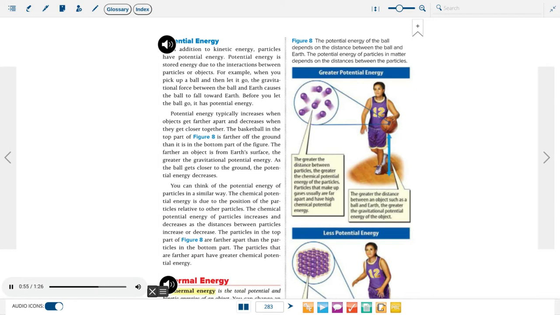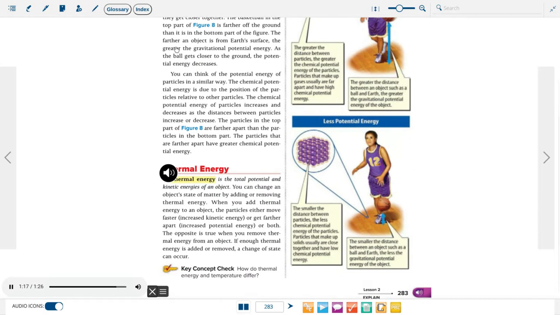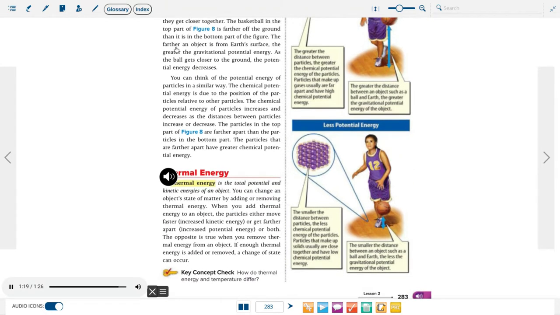You can think of the potential energy of particles in a similar way. The chemical potential energy is due to the position of the particles relative to other particles. The chemical potential energy of particles increases and decreases as the distances between particles increases or decreases. The particles in the top part of figure 8 are farther apart than the particles in the bottom part. The particles that are farther apart have greater chemical potential energy.